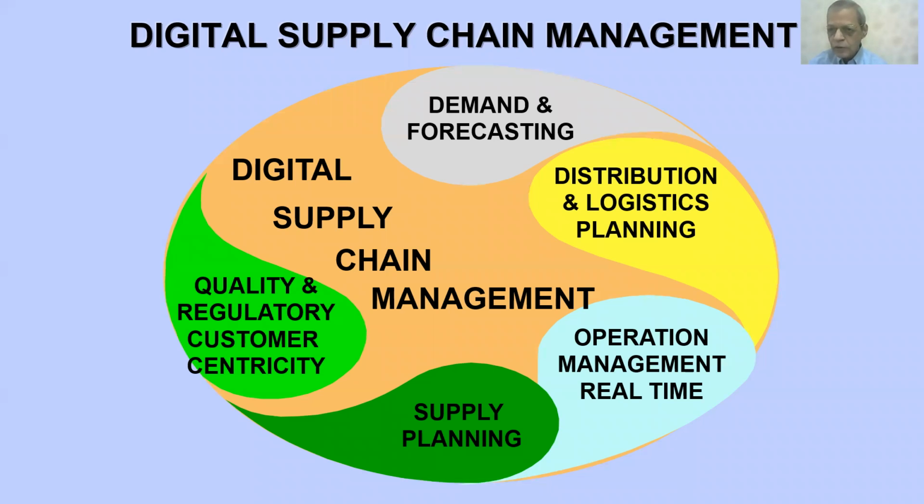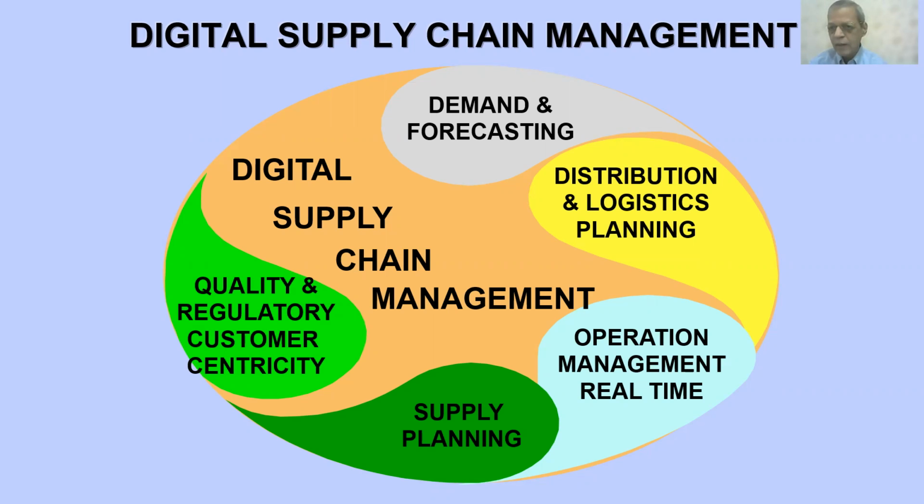Now to support this, the next is operation management. Operation management is something like sales and operation planning to support the customer's demand.